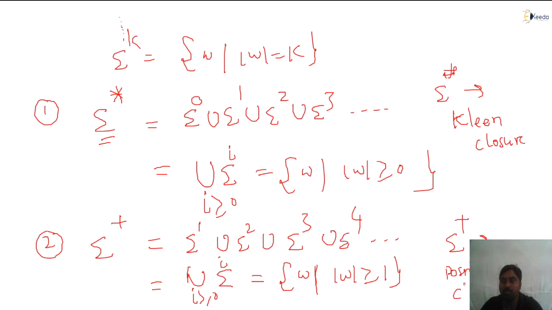Positive closure. This is a positive closure. What is the first one? It is Kleene closure. Star is this Kleene closure, simple. Star includes zero length. What is the zero length?